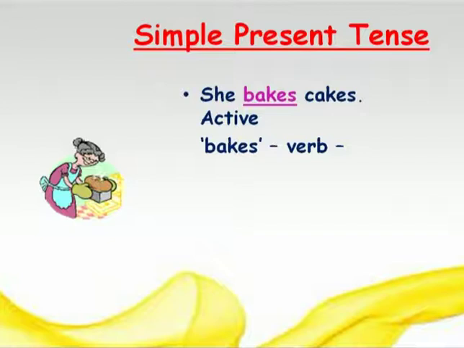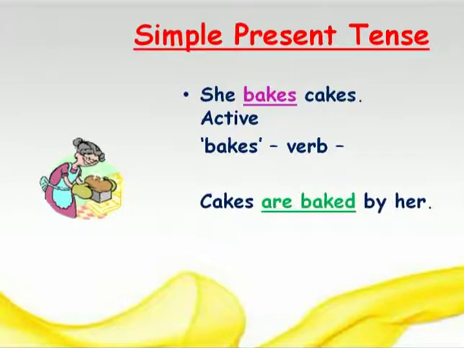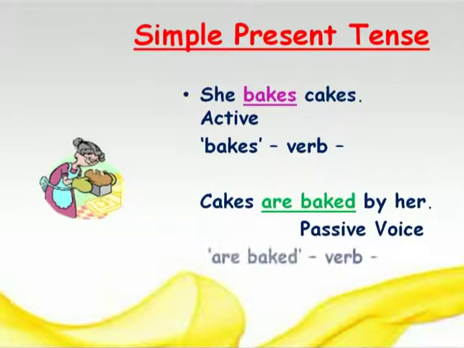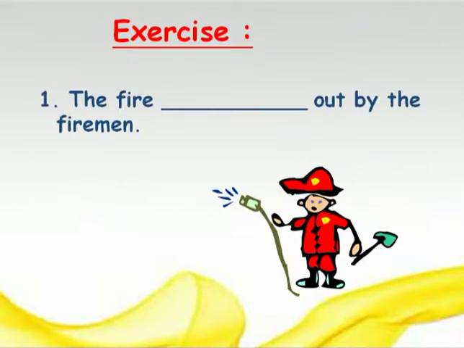She bakes cakes, right? Bakes is the verb. She is the subject, cakes is the object. So flip-flop the subject and object. Let's see. Cakes are baked by her. Cakes is here in plural. So "cakes are baked by her" is "is/am/are" plus past participle. That has become the passive voice. "Are baked" is the verb of passive voice.